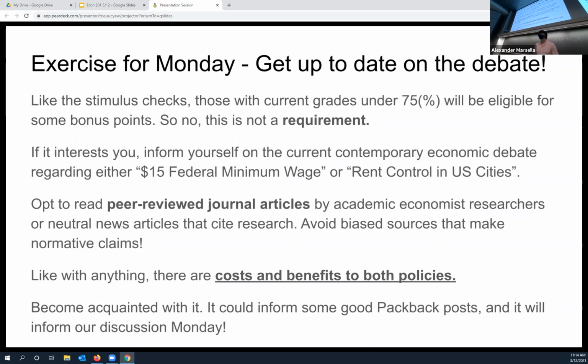Maybe look into some research. Maybe look at what some economists have to say. Try to avoid partisan news sources. Look at what the actual economic research says, because there are costs and benefits, just like with anything. There are pros and cons to minimum wage. There are pros and cons to rent control. And we're going to talk about them on Monday.